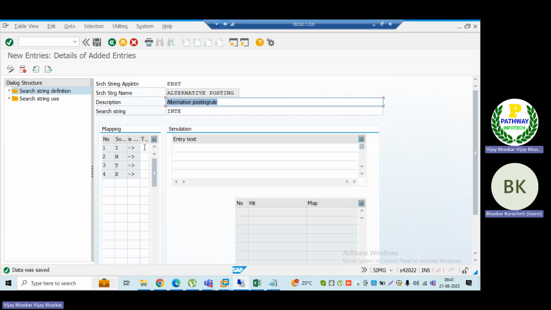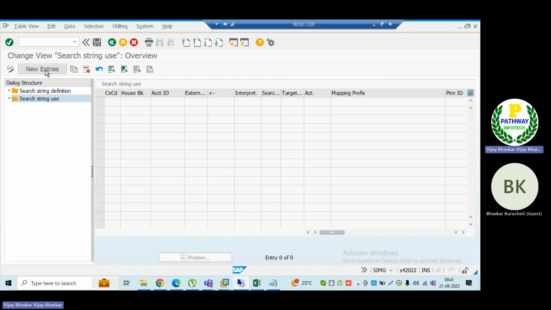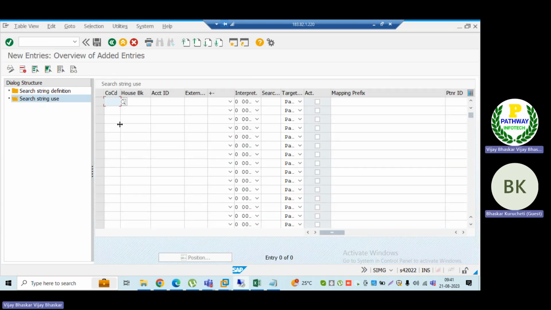Now, search string. How am I going to define the search string here? This is just a description. Now come here. Now click on new entries. Company code. Our company code is B001.